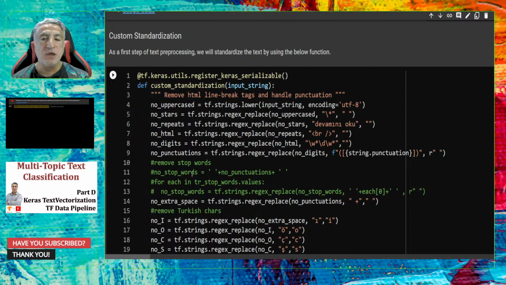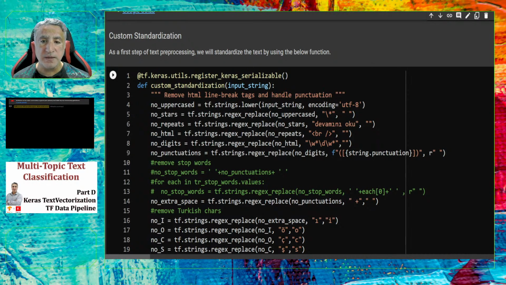For example, you can convert all the upper case to lower case, or you can remove unnecessary symbols such as stars and punctuation, or you can remove some HTML tags, or you can remove some repeated text that you believe doesn't contribute to your text classification model.